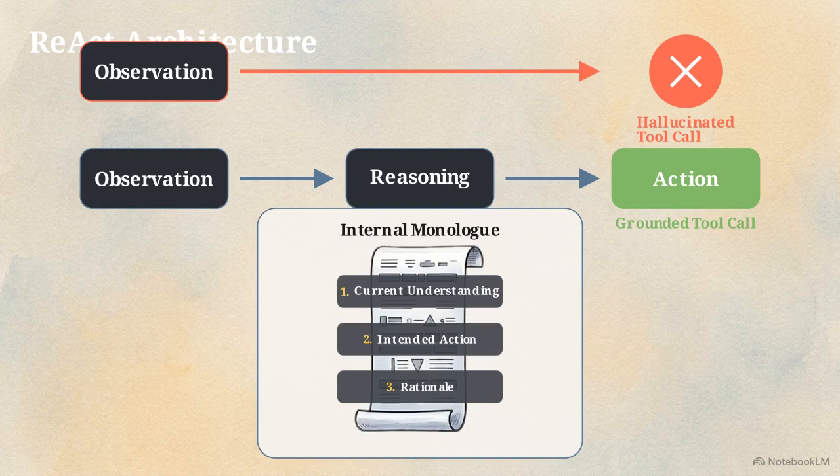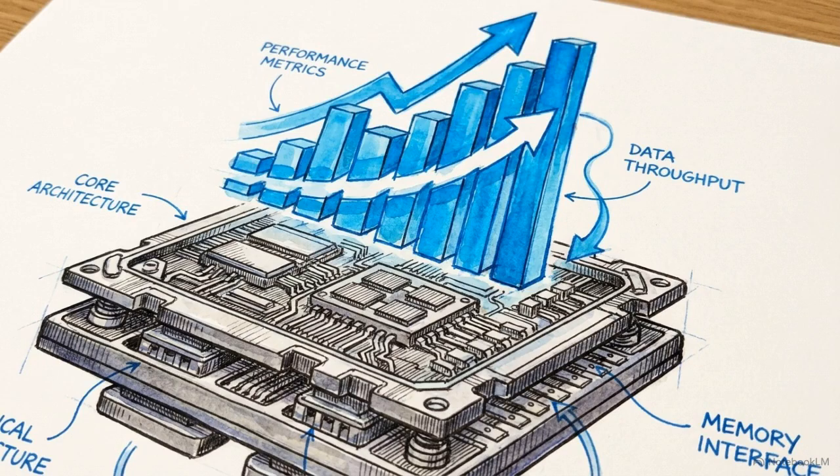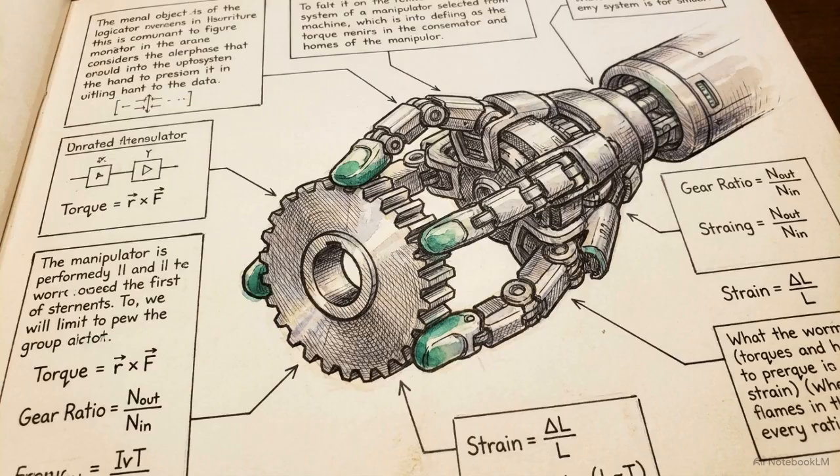This forced reasoning serves a dual purpose. It interrupts the impulse for immediate execution, and it renders the model's internal logic fully auditable. Human engineers can now read the exact execution trace to debug failure states. Empirical evaluations of the ReAct pattern show a massive improvement in reliability. Models utilizing interleaved reasoning achieve up to a 34% higher success rate on interactive benchmarks like ALFWorld compared to single-pass models. Forcing a model to slow down and document its own logic is the required first step for reliable physical-world interaction.